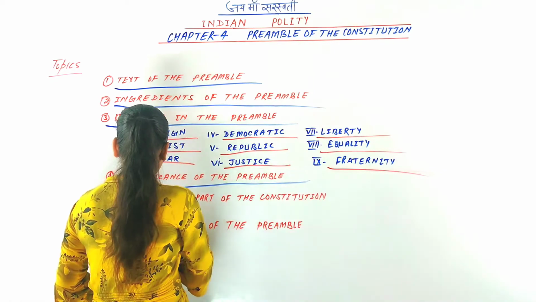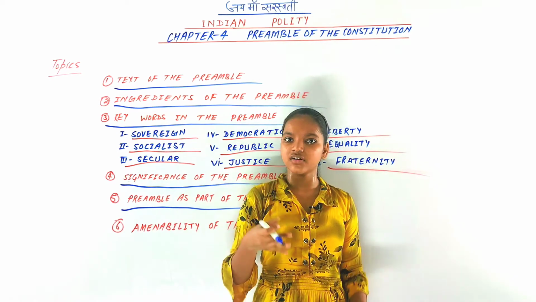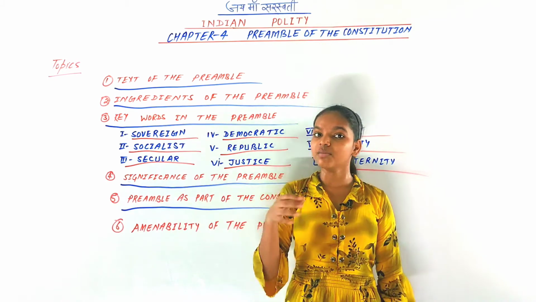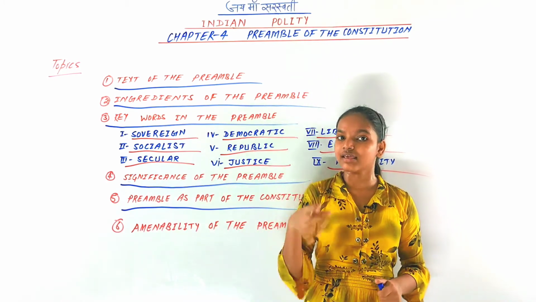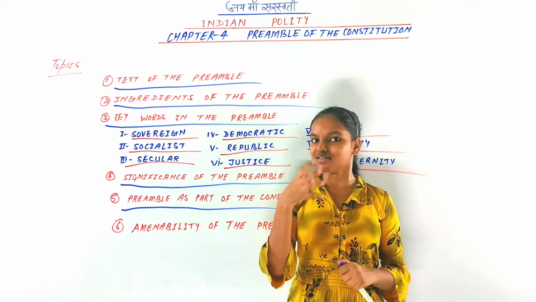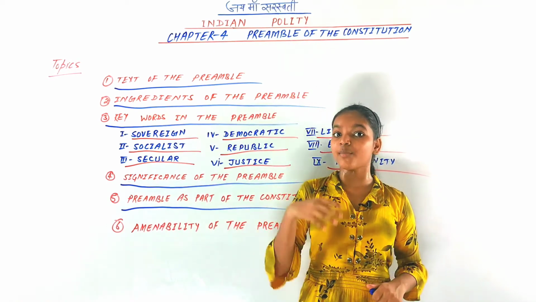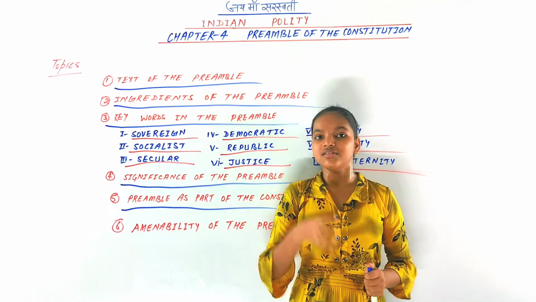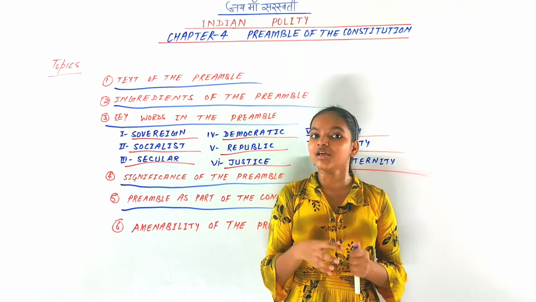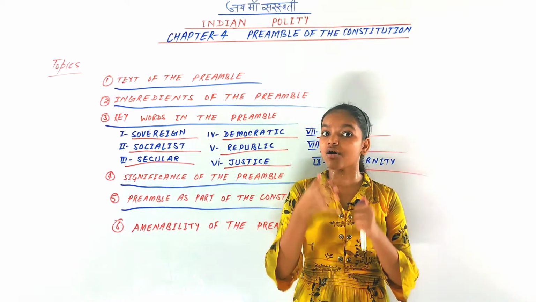So next is the preamble as part of the Constitution. A very controversial question is: is the preamble a part of the Constitution? Yes, it is. If you say the preamble is the identity card of the Constitution, is it not a part of the Constitution? If you talk about your own identity card, is it not part of you? Yes, it is, right? So similarly, the preamble is also a part of the Constitution, but there have been many conflicts about it.